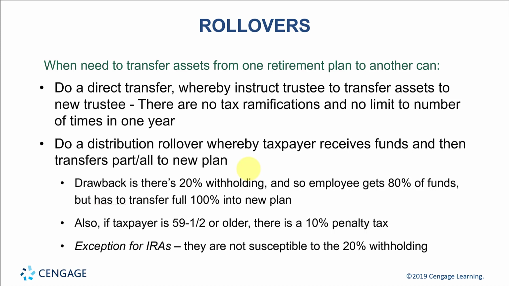Let's talk about another related topic called rollovers. A rollover is transferring money from one retirement account into another retirement account.